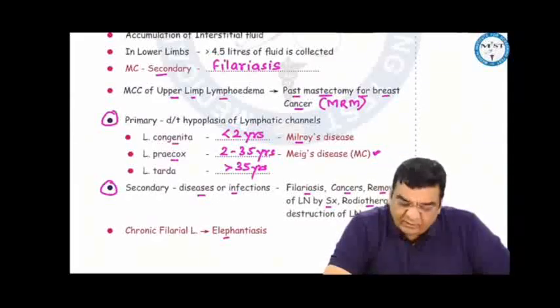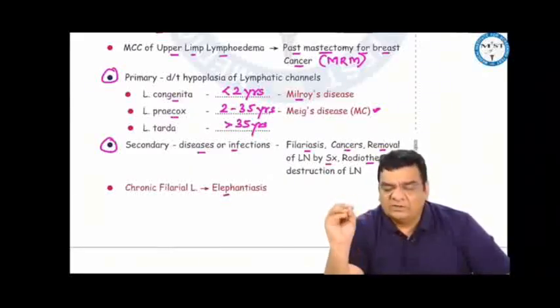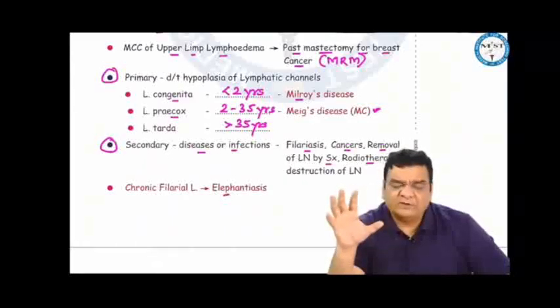Primary lymphedemas may be due to hypoplasia of lymphatic channels. Depending on the age at which the patient comes to us: less than 2 years, congenita or Milroy's disease; 2 to 35 years, praecox or Meige's disease; after 35 years, tarda. Secondary lymphedemas are more common and the concept is very simple.